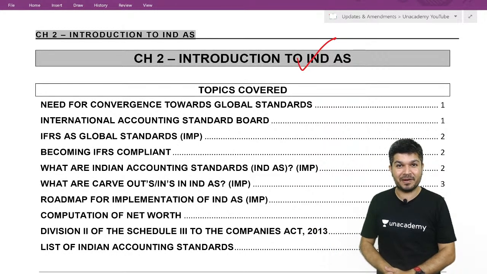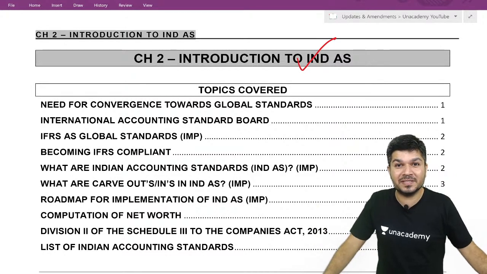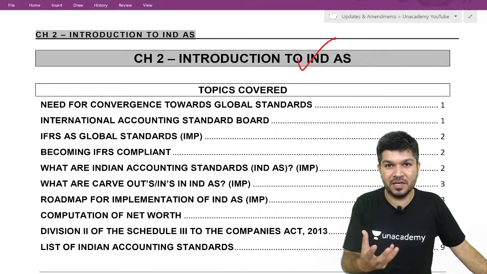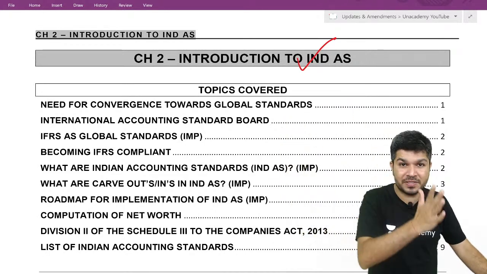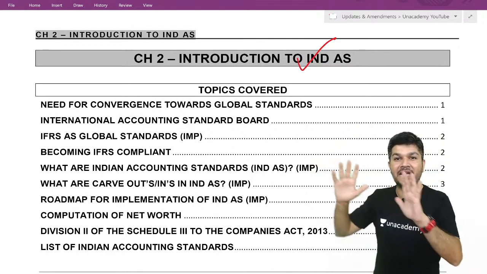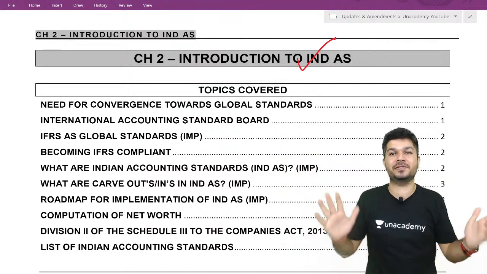Wouldn't it be better if I have a common set of accounting standards across the world? Yes, sir, it will definitely be better. Having a common set of accounting standards across the world will always be beneficial. If a foreign investor wants to invest in India, or an Indian investor wants to invest abroad, when I see their financials, I know these are prepared in the same way as ours.